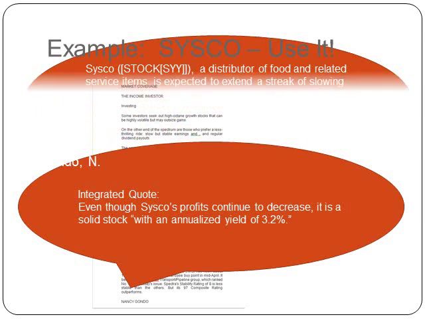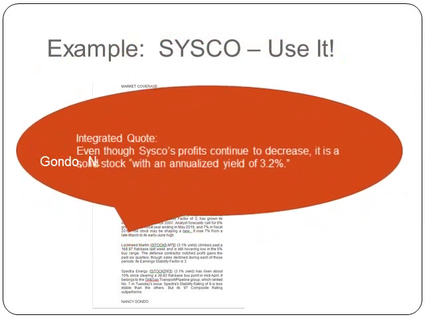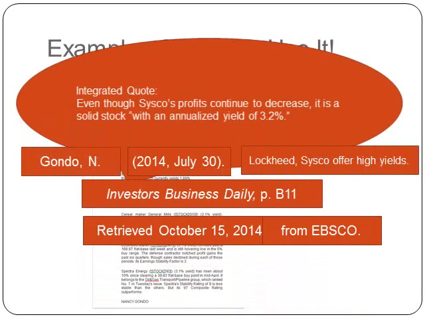But I got this source from someplace, so I have to do a citation, which is easy since I've already done my reference. And I know that citations are whatever's sticking out, in this case Gondo N, and the year, in this case 2014.